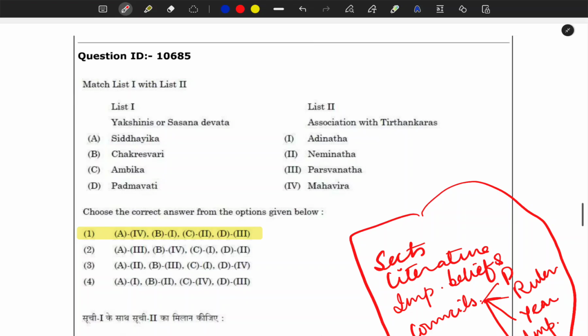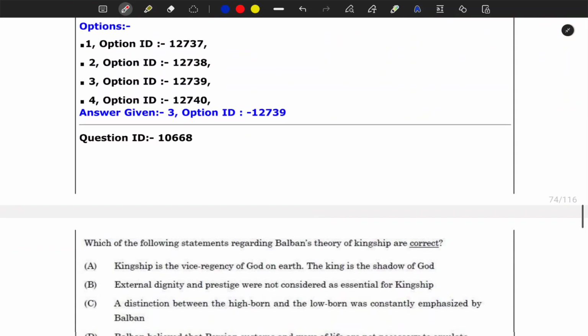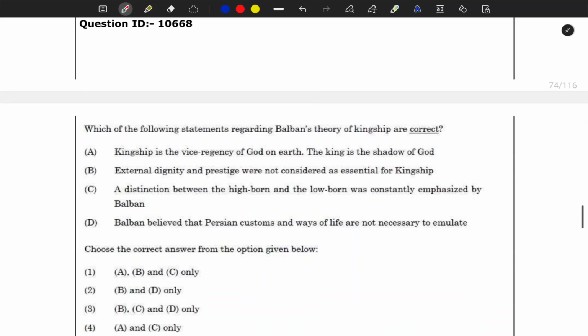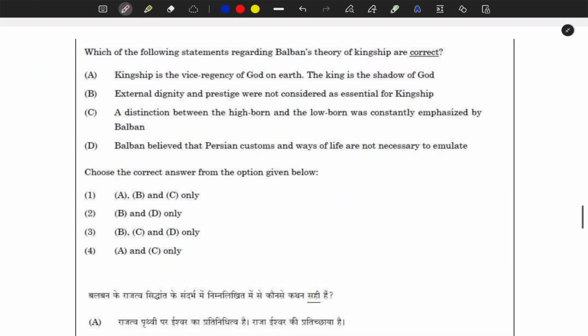Definitely, it's my promise. So the next question is: which of the following statements regarding Balban's theory of kingship are correct? How many of you have not heard about Balban's theory of kingship? See, one by one we'll read this. Kingship is the wise regency of God on earth. The king is the shadow of God. Isn't it the same line many historians have written in their books? This is the same, word by word. Okay. So this statement is definitely true. So we will eliminate 2 options.